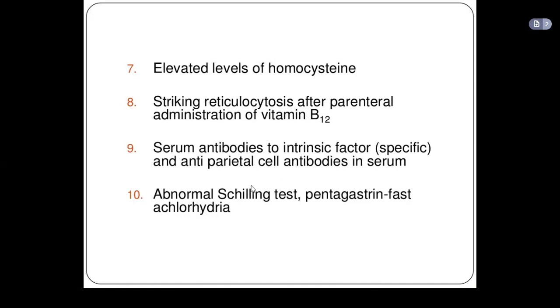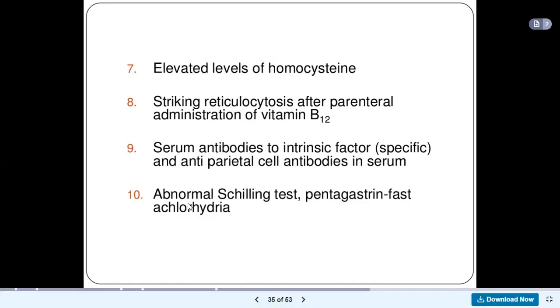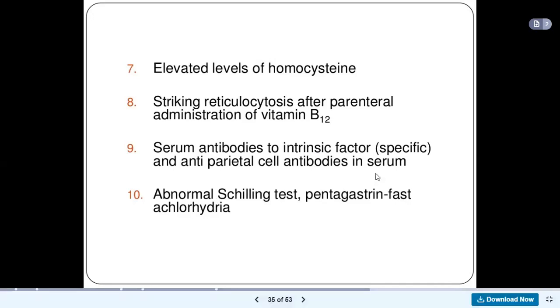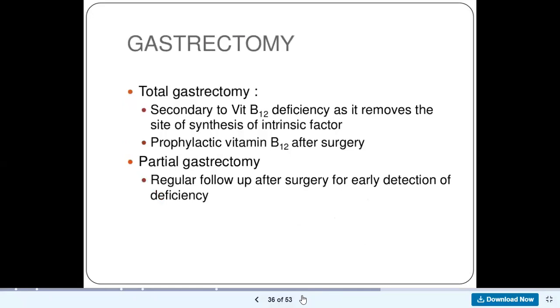Okay. Then you do abnormal Schilling tests and pentagastrin-fast achlorhydria. So these are just laboratory tests you do to confirm that this patient has megaloblastic anemia. So these are laboratory tests. Now, what will you find also?